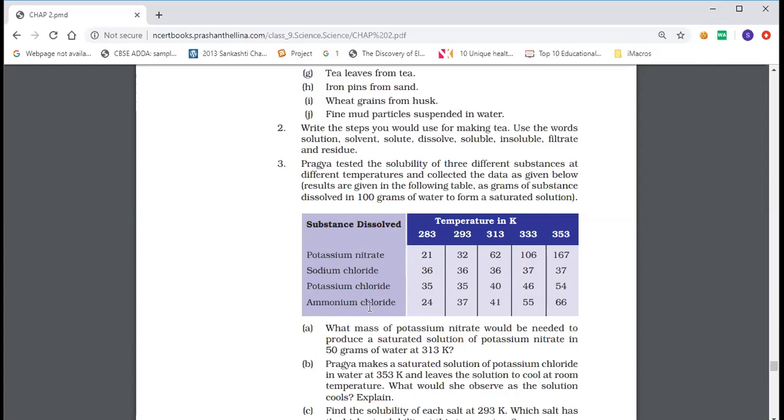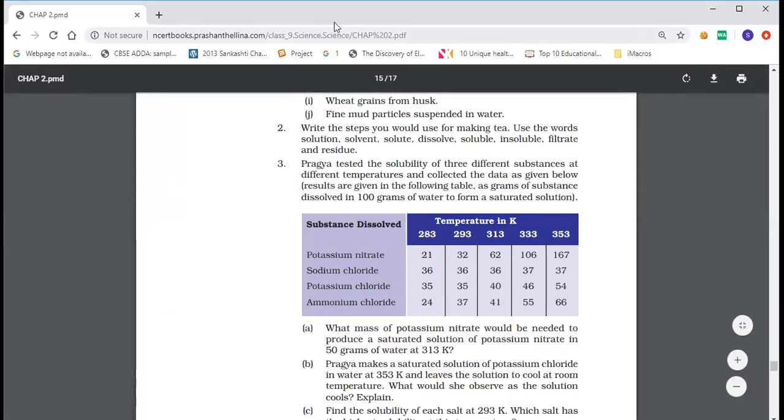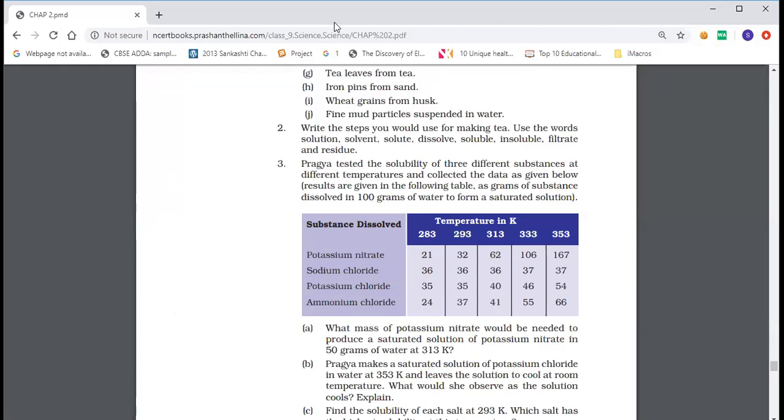Same thing with ammonium chloride. So its solubilities are different. So different salts dissolve in the same solvent differently. That is only what this chart explains. And then the question on that we have to take when we learn the concentration. Okay. Is this clear now? What do you mean by solubility?